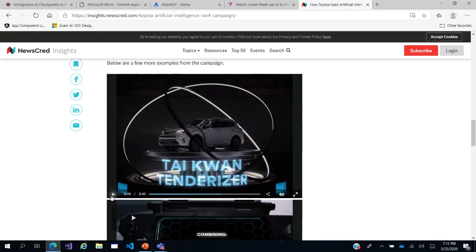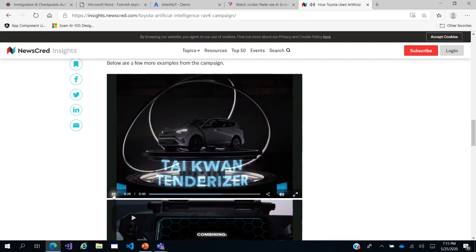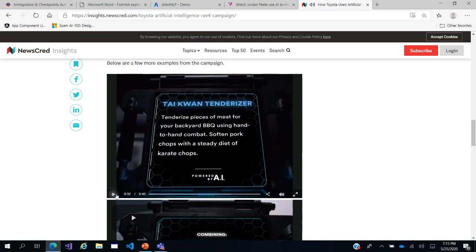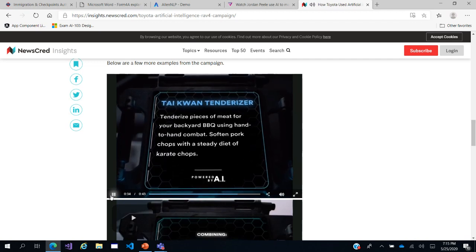Okay, right? And description: tenderize pieces of meat for your backyard, and so on. Okay, so with a steady diet of karate chops. So again, the AI in itself doesn't know what karate is, or what barbecue is, or what martial arts is. But nevertheless, it has combined two activities and given us a very coherent, comprehensive, syntactically and semantically correct sentence. And just imagine the potential of